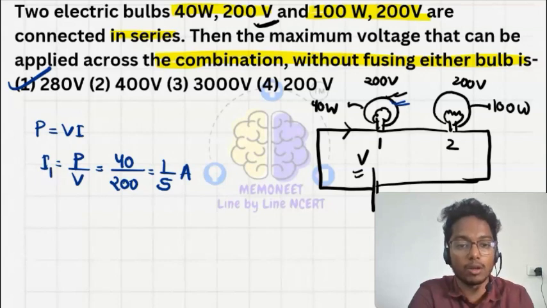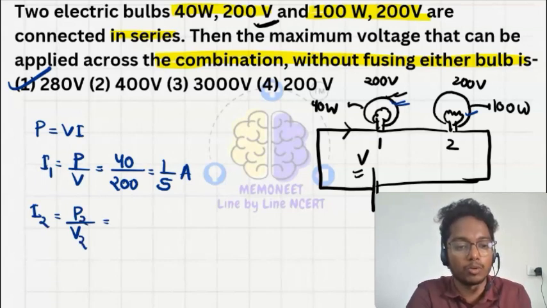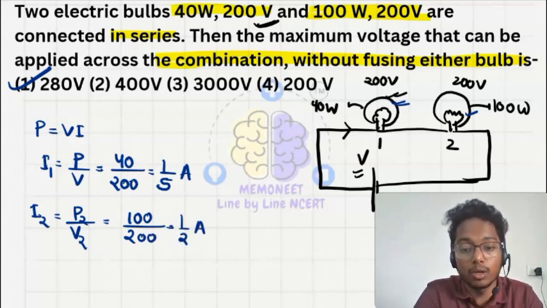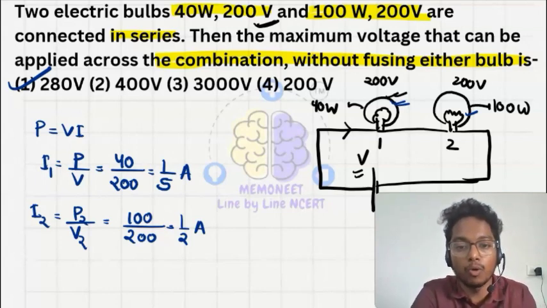So let's say it is I1. What maximum current can bulb 2 bear? Bulb 2 can bear I2 is equal to P2 upon V2. So P2 is 100 upon 200, that is equal to half ampere. So if the current passes more than 1 upon 5 ampere, what will happen? Bulb 1 will fuse.